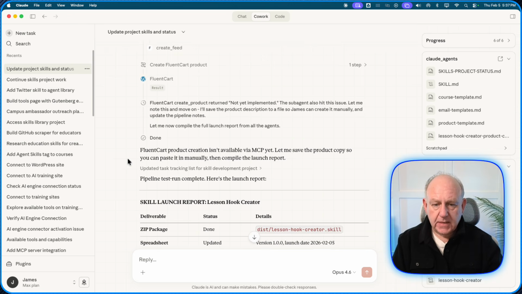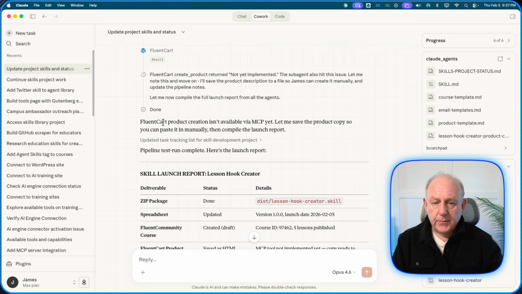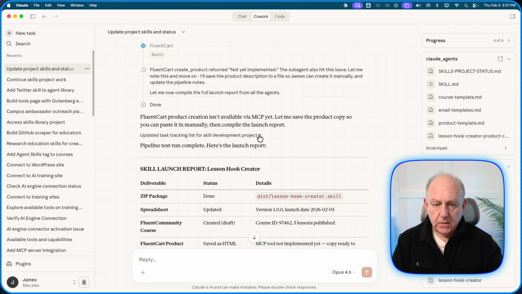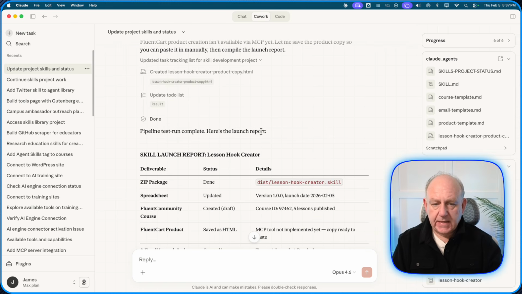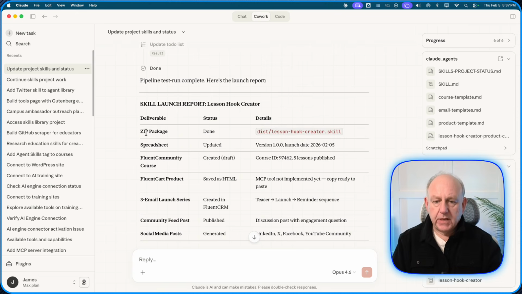Launch report, and it's done. So here we go. Fluent Cart product creation isn't available via MCP yet. Let me save the product copy so you can paste it in manually, then compile the launch report. So it went and got the launch report, the to-do list, pipeline test. Here's the launch report. So here's the deliverable.